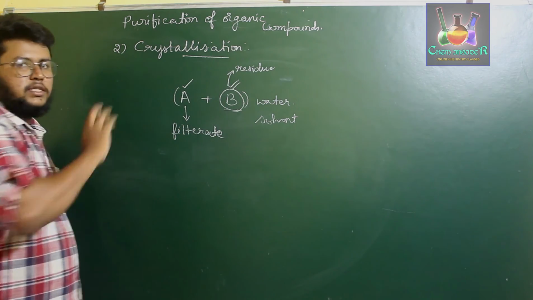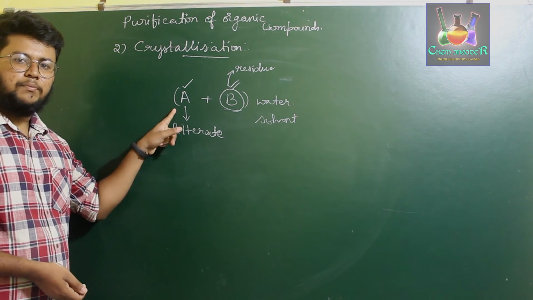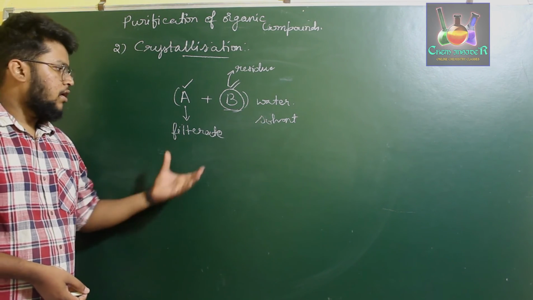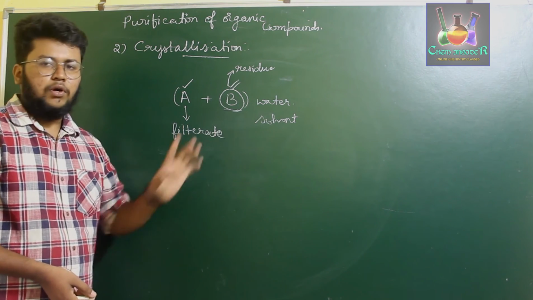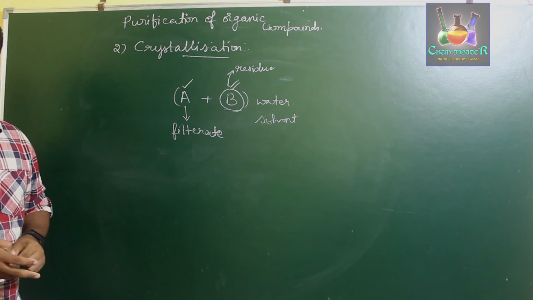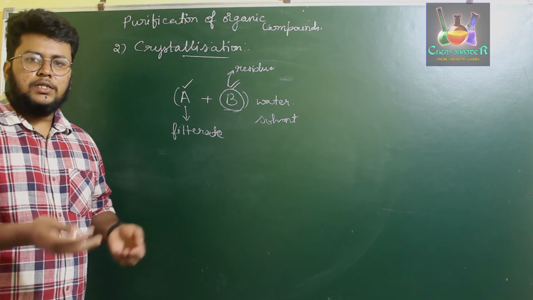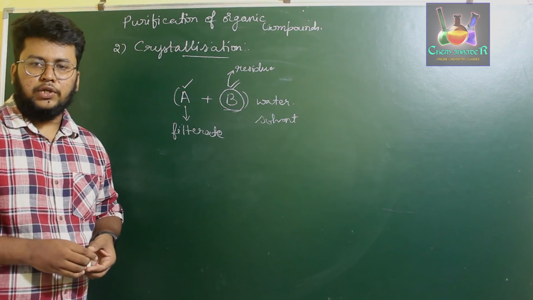So the residue will be discarded, and the filtrate, which contains our required organic compound and the solvent, has to be treated in such a way that we get just the organic compound which we require, leaving behind the water molecules. For that type of process, we use this crystallization method. What we do is, we keep this in a wide open space in such a way that it slowly evaporates the solvent molecules.